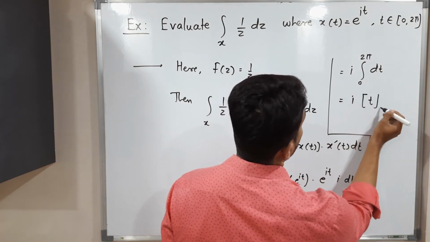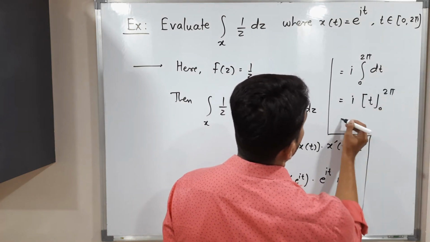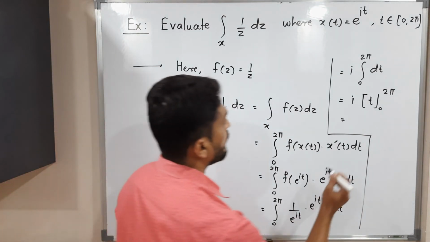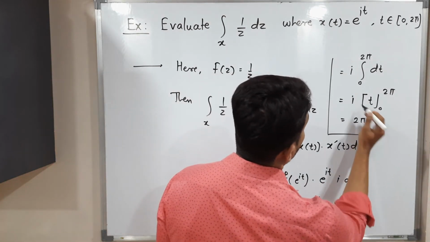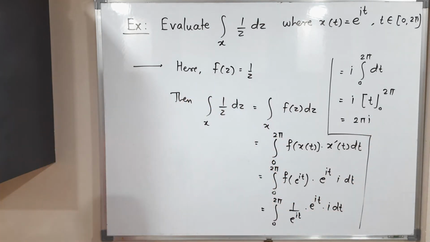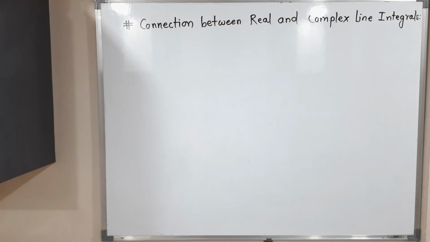So this is equal to I times t with limits 0 to 2 pi. If you put the upper limit and lower limit, we will have 2 pi only. So the value of this one will be 2 pi into this I, 2 pi I. So this is the required answer. So in this way we solve a complex line integral. Okay, make a screenshot of it, then we will go for the next concept.